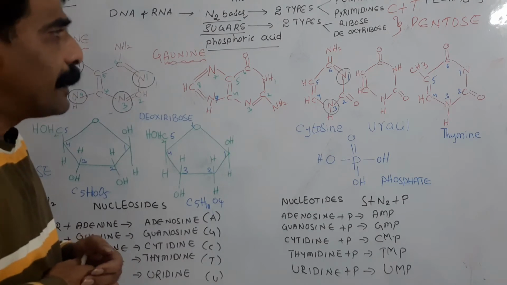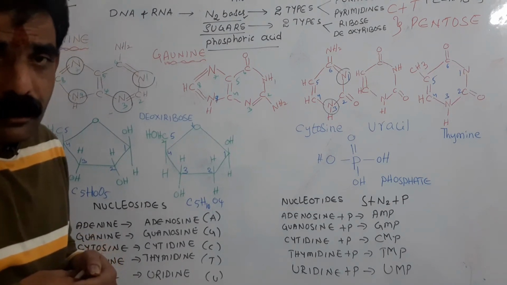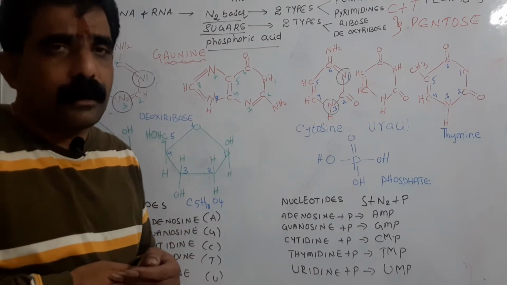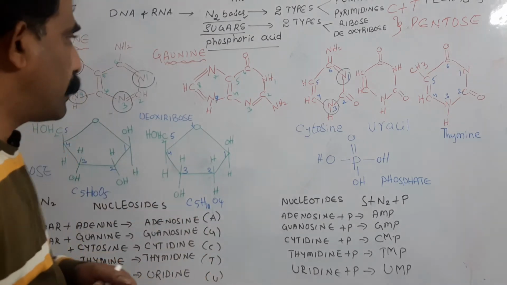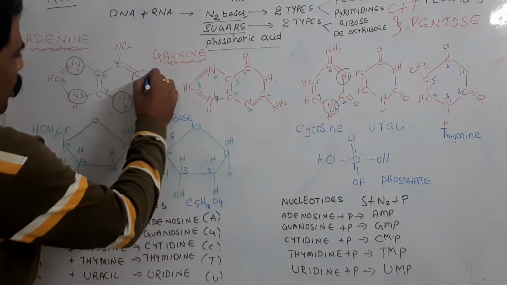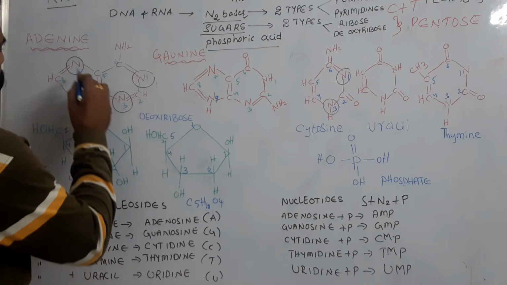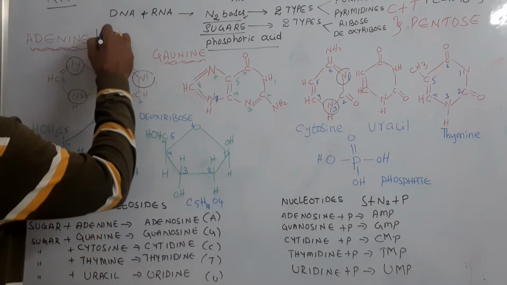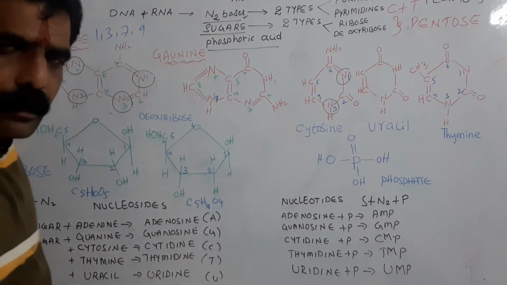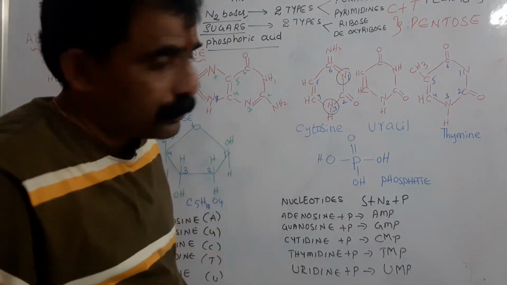Okay, they contain nitrogens, that is the nitrogen bases. So where are the nitrogens present? In the case of purines, nitrogens occupy the 1, 3, 7, 9 positions.